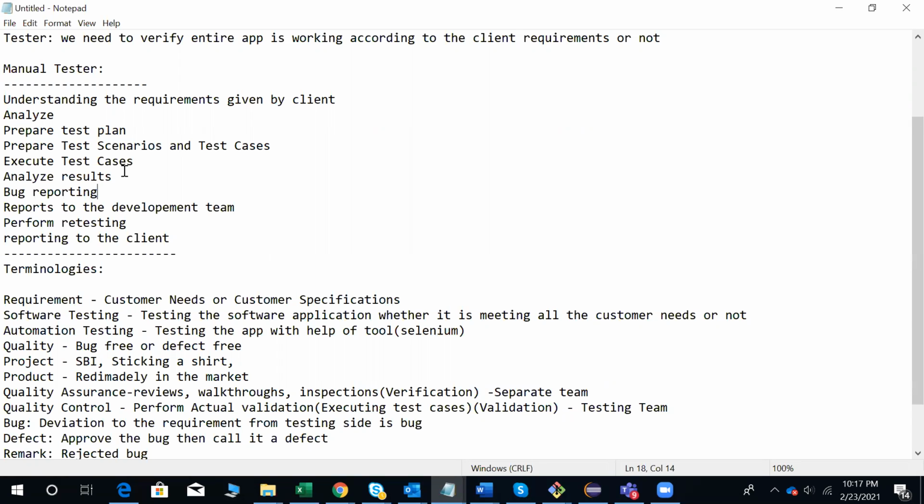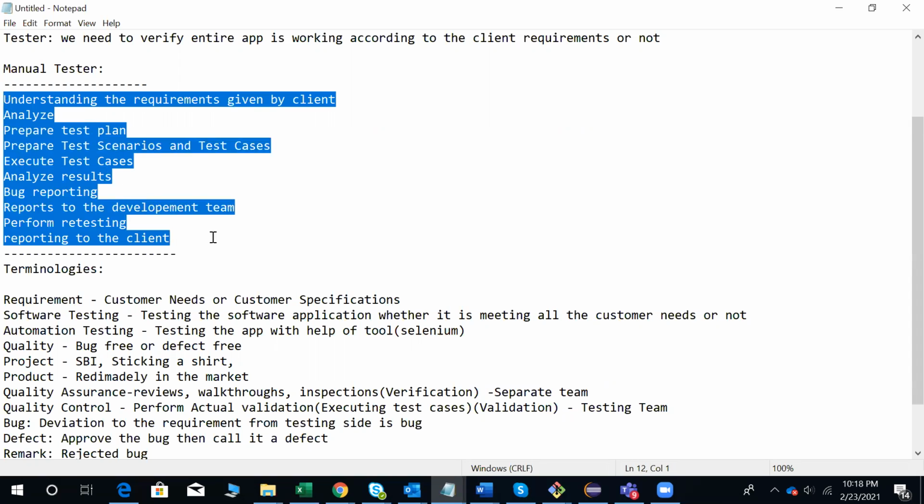Some companies still have manual requirements, but they will try to take automation people only, because they want to utilize them for both manual and automation testing. So that is the reason we should be perfect in manual testing. Okay, so all these things we are going to learn very practically.